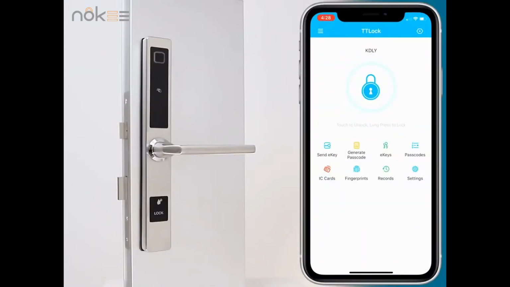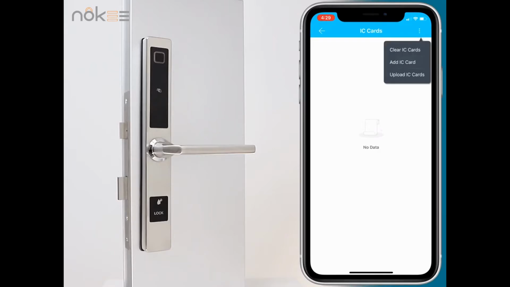How to add an IC card. Click IC card on the app home page. Click on the top right corner to open the menu. Click Add IC card.